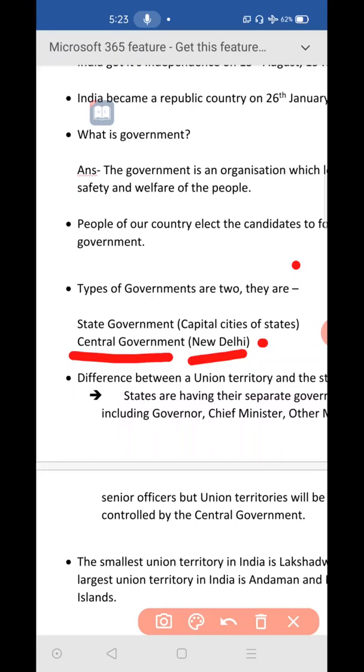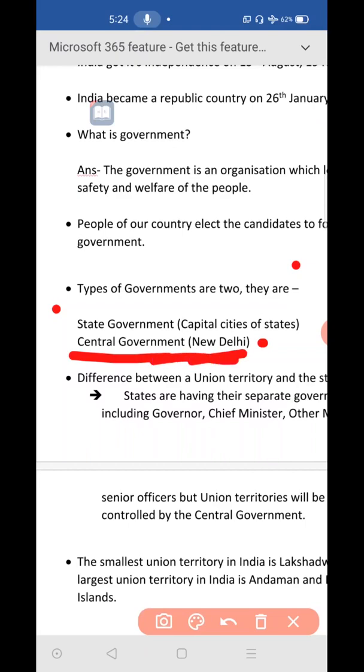Then under the president there will be a prime minister. The present president is Shri Ramnath Kovind ji, and the present prime minister is Shri Narendra Modi ji. Like this, there will be a president, prime minister and other ministers. There are so many ministers, and they each have their own work. All the ministers will be there in this central government.